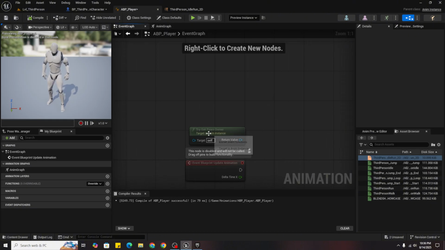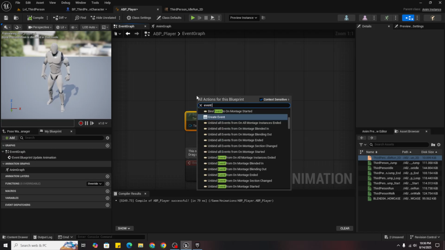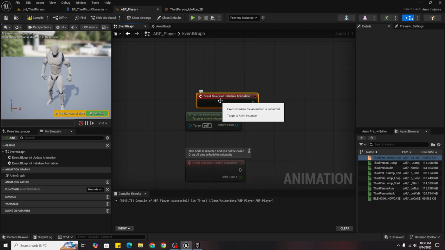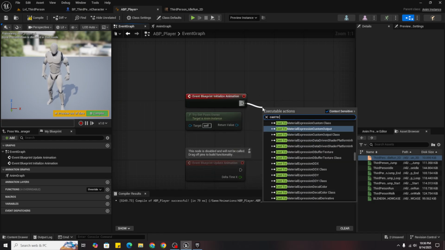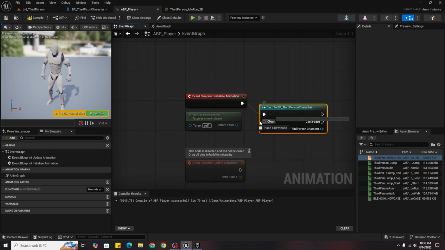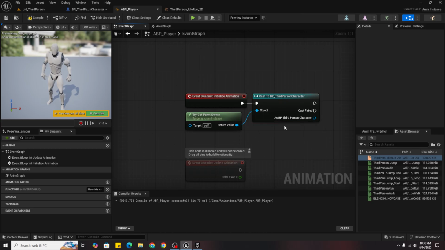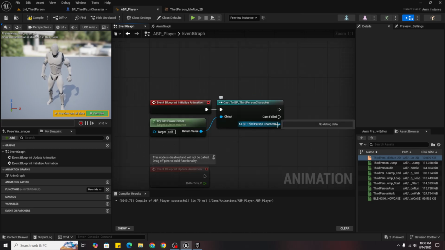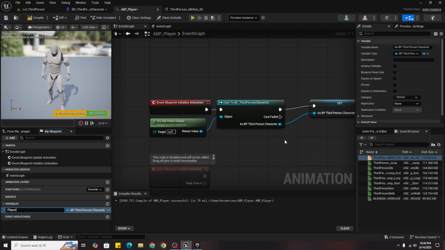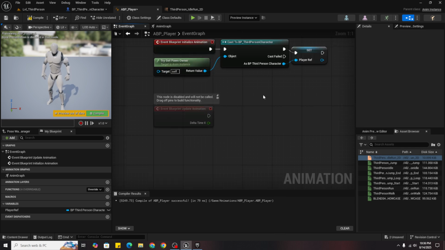So now first you want is to create event blueprint initialize animation and then cast to your character. So in my case cast to the third person character and join them. Then on this node right click and promote it to variable and name it player reference. So now you got your player reference, so you can use it later.